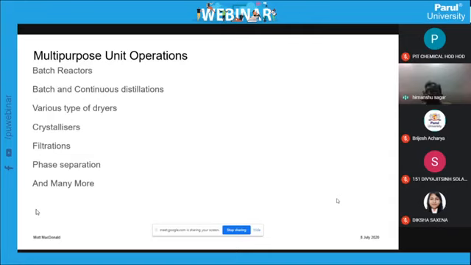So I need the crystallizer. In one product, the crystallizer required is a normal crystallizer, but when I change the product, a solid separator type crystallizer, spin flash dryer, or a dryer is required. So you can use that as an optional one. The second product has a temperature sensitivity of 80 or 90 degrees, so you cannot use a direct high-temperature crystallizer. You can go for the tray dryer. So multi-purpose unit operations can be used in a single plant.